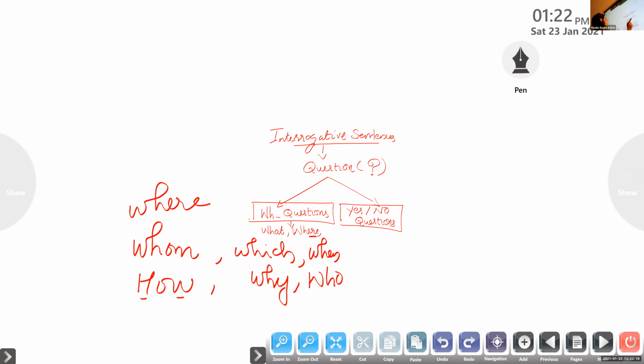It is in the form of a question. It is divided into two: WH questions and yes or no questions. The WH words used in English grammar are where, whom, how, what, which, when, why, who, etc. How long, how far, etc.